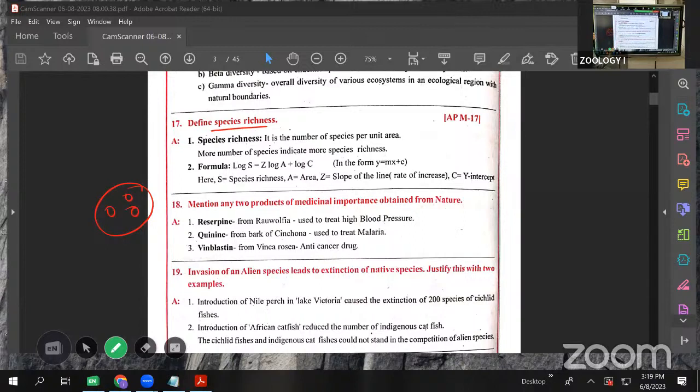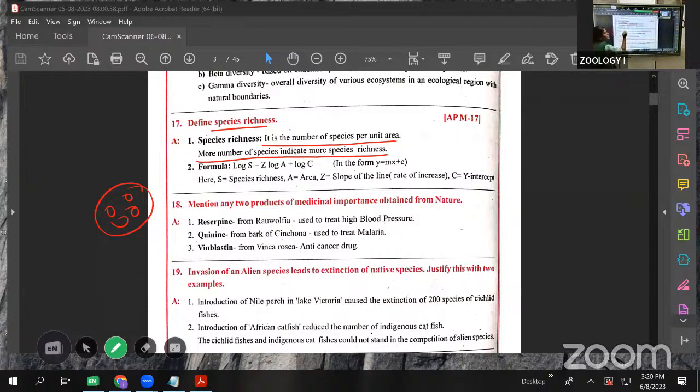That counting is called species richness. The more species there are, the greater the species richness. More species indicate more species richness. When more species are present in that particular area, species richness is higher.